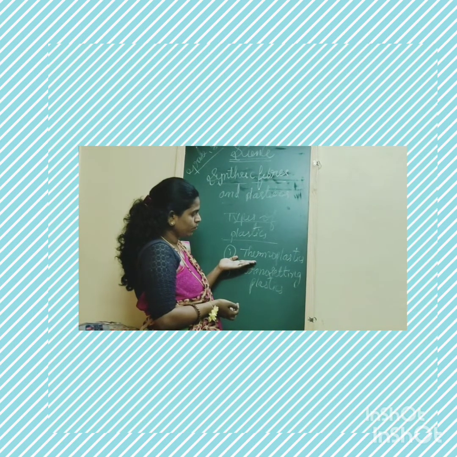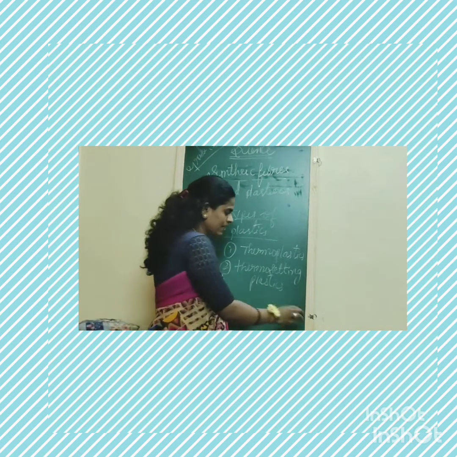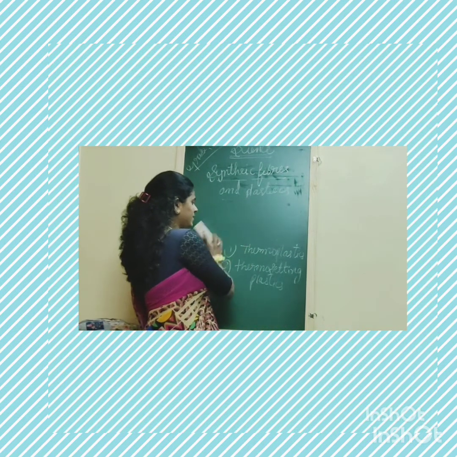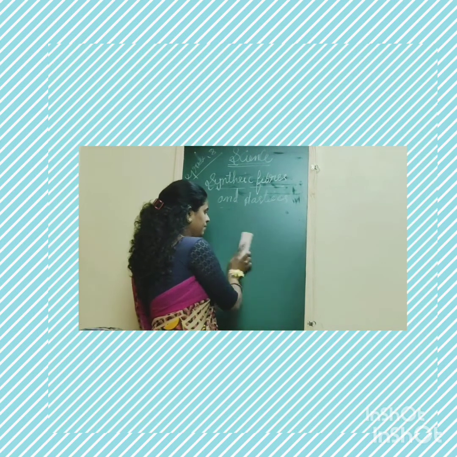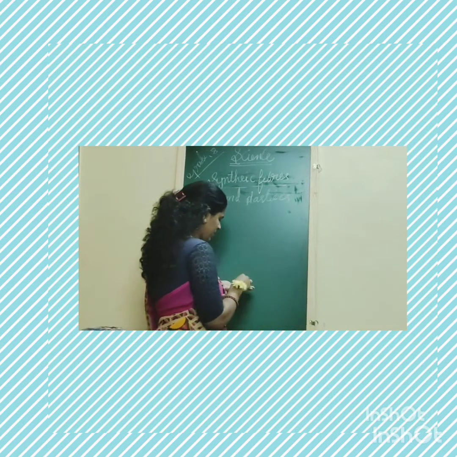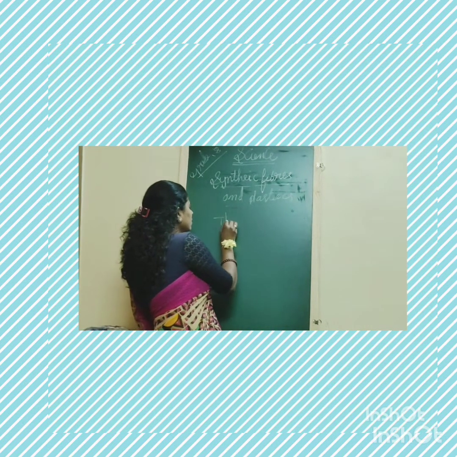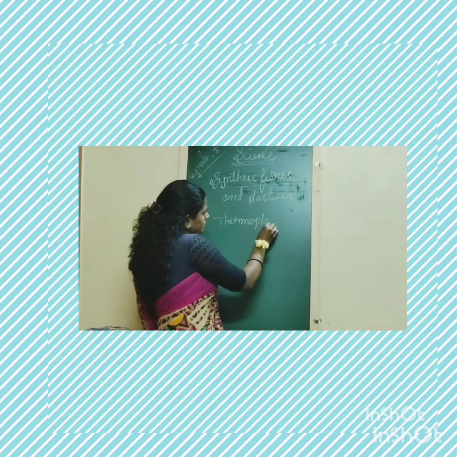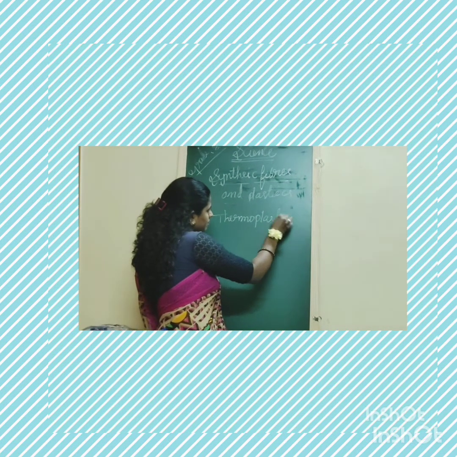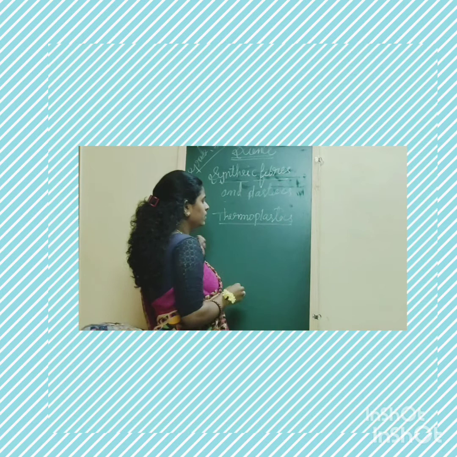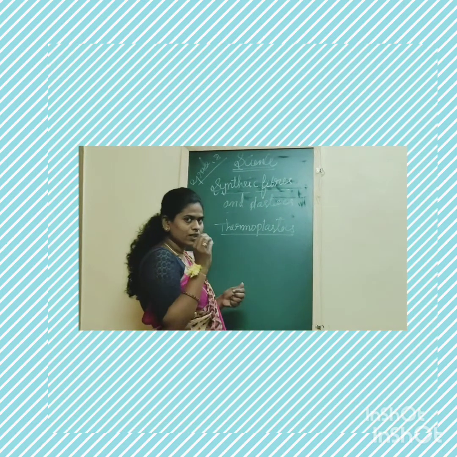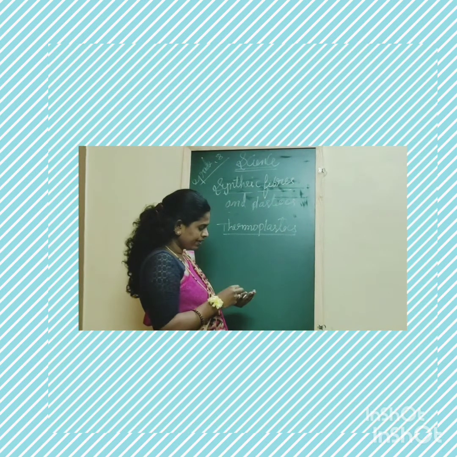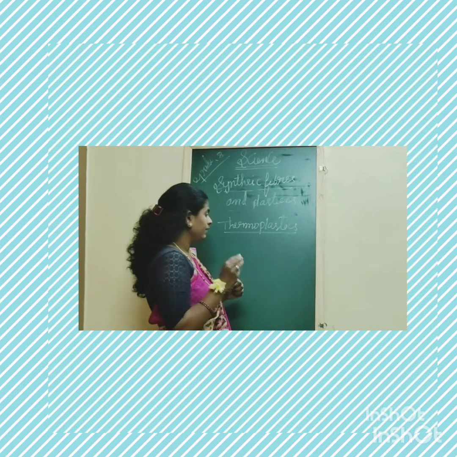First I will explain thermoplastics. Now let's see about thermoplastics. What are thermoplastics? What are the examples, and where do we use thermoplastics in our daily life? Let's see.